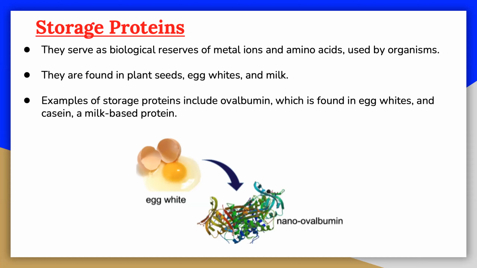Storage proteins serve as biological reserves of metal ions and amino acids used by organisms. They are in plant seeds, egg whites, and milk. Ovalbumin is the main protein found in egg white, making up approximately 55% of the total protein. The function of ovalbumin is unknown, although it is presumed to be a storage protein.